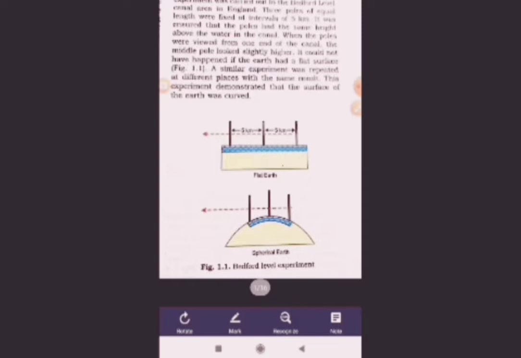In the 5th century, Aryabhatta, the Indian astronomer and mathematician, believed that the earth has a round shape, and the same was proved by the Greek philosopher Pythagoras. Nowadays we have enough proof that the earth is spherical in shape.